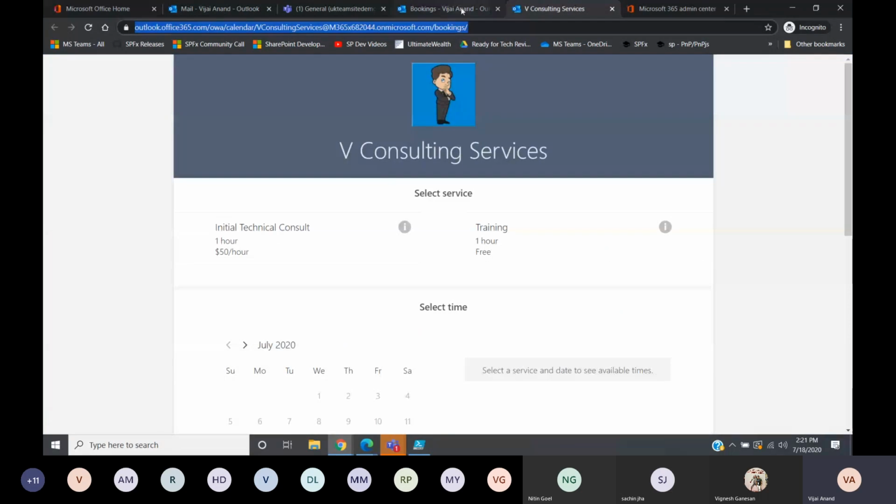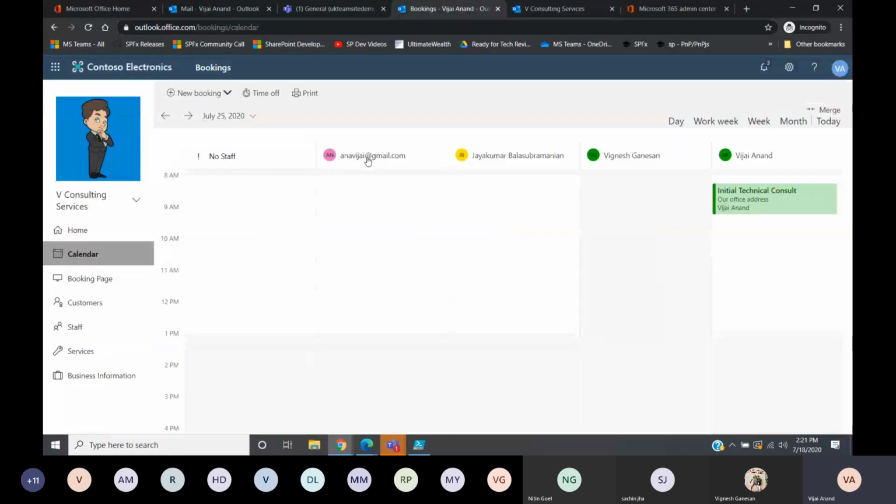So now I selected Vijay, this person, where he is a guest. In this case, the Teams meeting invite will not be sent. It will just block a calendar, but that link will not be available. The reason is he is a staff and he doesn't have the proper license. He is just a guest, that's it. So in that case the Teams invite will not be sent, so that one we need to consider. If you want to have the Teams meeting, then that staff should have the appropriate license.